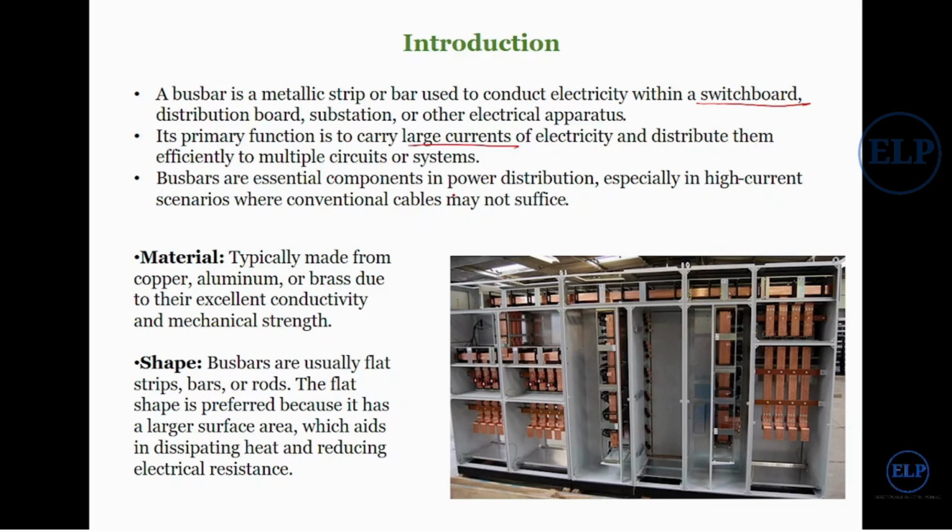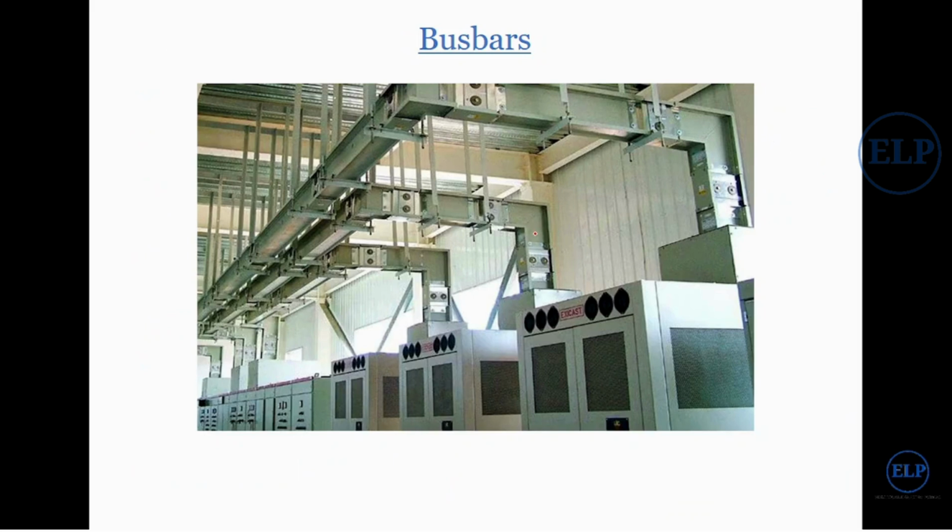We use bus bars where we have a large amount of current, heat dissipation problems, and installation problems. They distribute electricity efficiently to multiple circuits or systems. Bus bars are essential components in power distribution, especially in high current scenarios where conventional cables may not suffice.